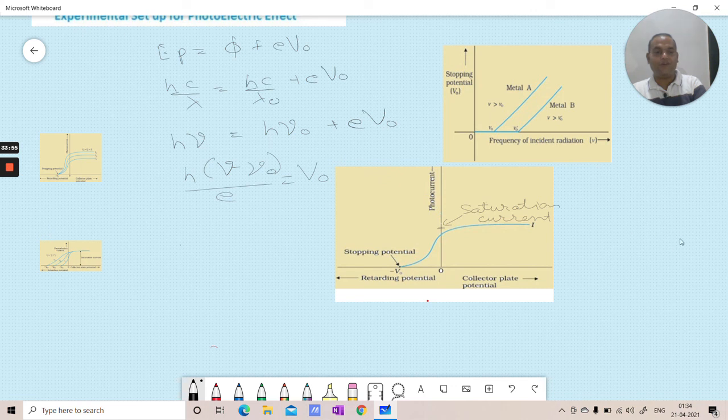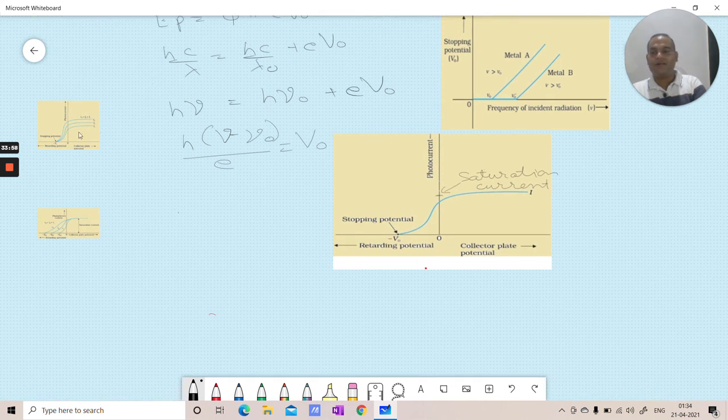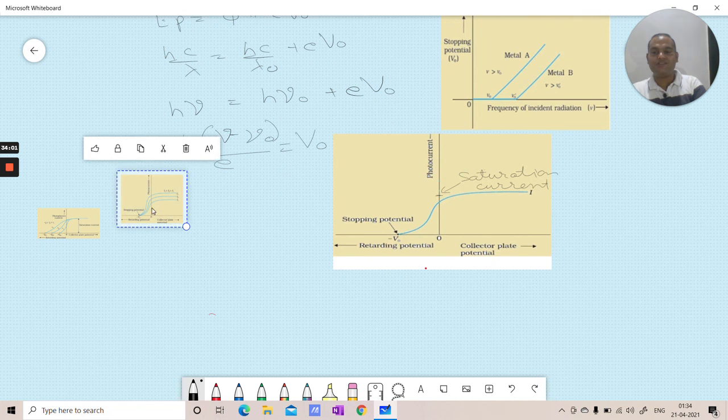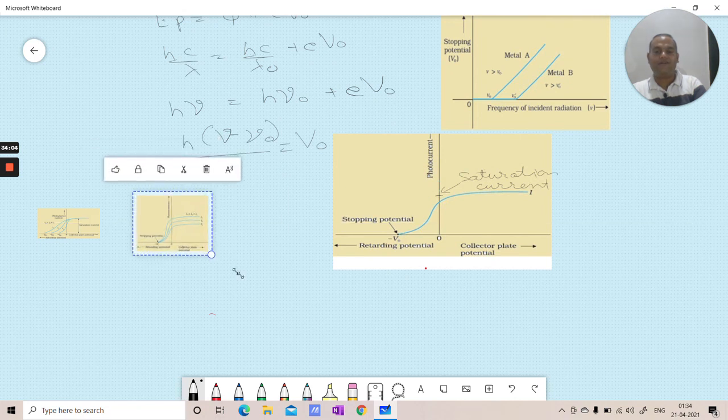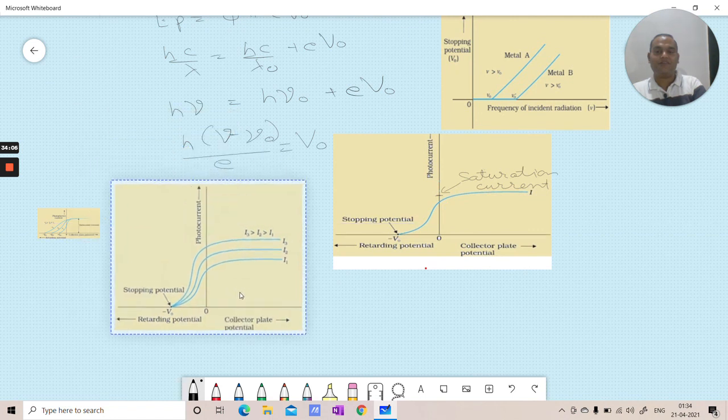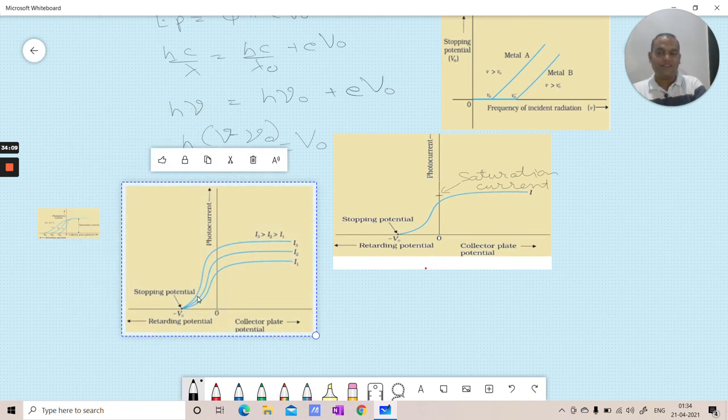Next, which we have already discussed, if the intensity is increased, right? If we are increasing the intensity, yes. So if intensity is increasing, what is happening? The number of photons is increasing, so current is increasing. If current is increasing, you can see in these three cases, intensity I3 is higher, so saturation current is more. I2 is lower, saturation current is in between. I1 is least, saturation current is least. But is there a change in stopping potential? No. Why is that so?